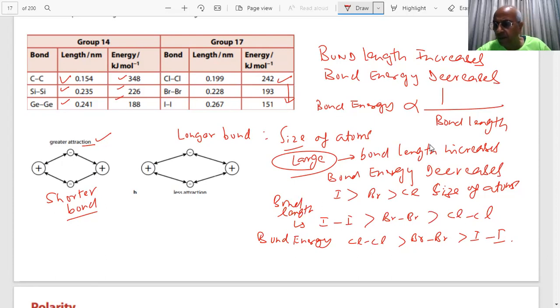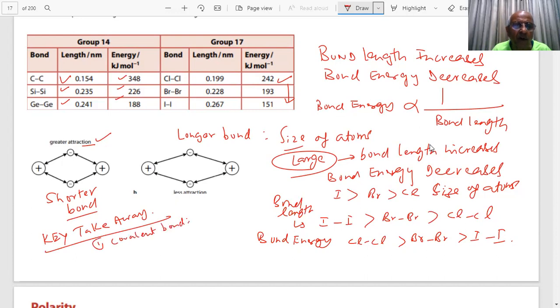Therefore, students, what is the key takeaway of today's lecture? What I told you: covalent bond is formed by the sharing of electrons. Tell me, yes or no? Yes, sir. Sharing of electrons. And what types of bonds can there be? Single, double, and triple bonds. Then we can draw the Lewis structures. Very important. Can you draw the Lewis structures now?